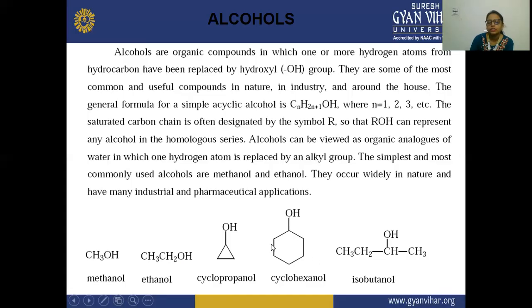You can see here this is your hexane, because this is having a carbon 6. So 6 carbon, OH is attached. That is why we are writing it cyclohexanol. Next is your isobutanol, because on the second position, this name is according to the common name isobutanol.